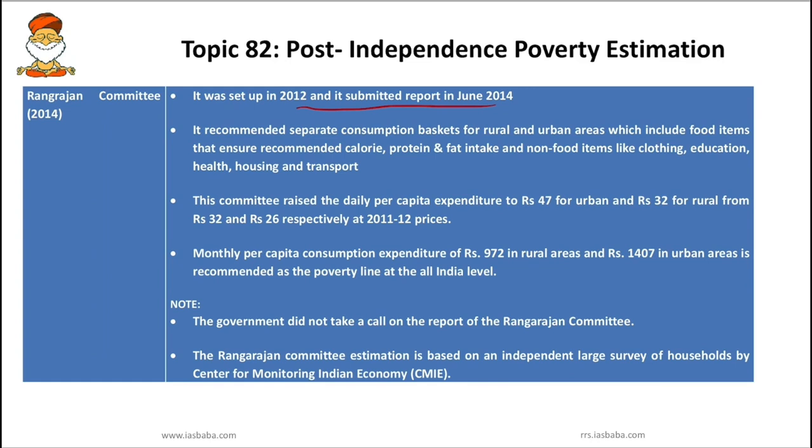But here the Rangarajan Committee is recommending separate consumption baskets for rural and urban areas, which include food items that ensure recommended calorie, protein and fat intake, and also non-food items like clothing, education, health, housing and transport. Okay, so this is more inclusive and more broadened. Next, the Rangarajan Committee raised the daily per capita expenditure to rupees 47 for urban and rupees 32 for rural, from 32 and 26 rupees respectively.